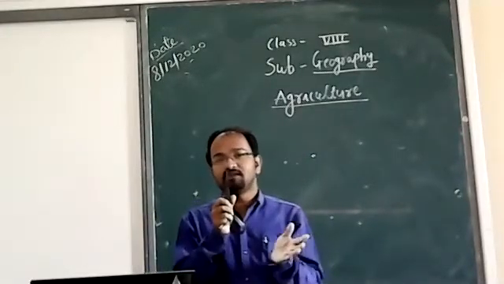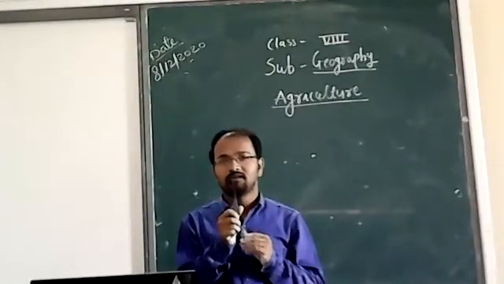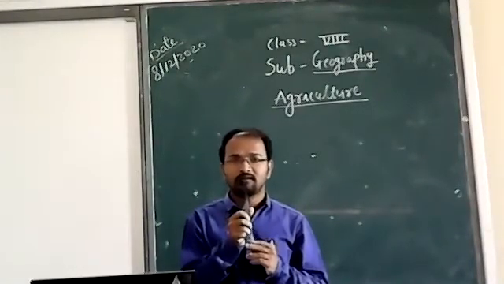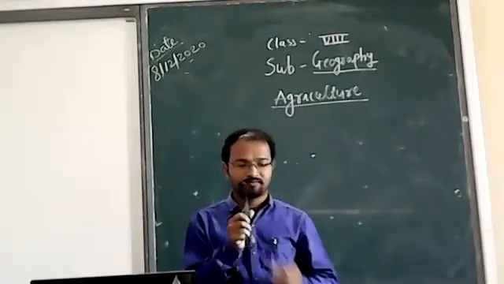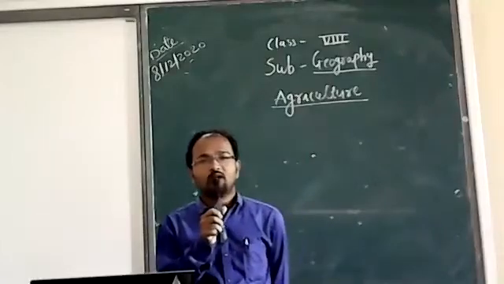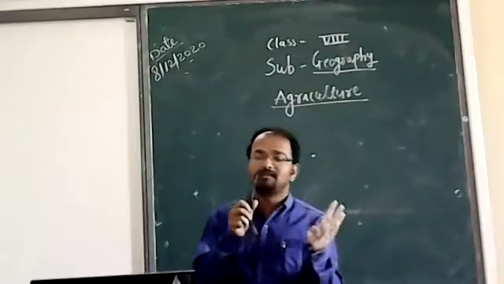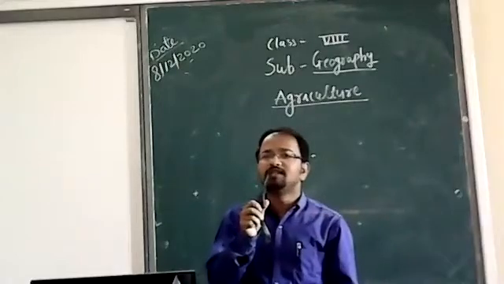First of all, preparation of soil, preparing the seeds, sowing, after that irrigation, adding manures and fertilizers, weeding, pest control, harvesting, storage. Okay, so these are the processes.